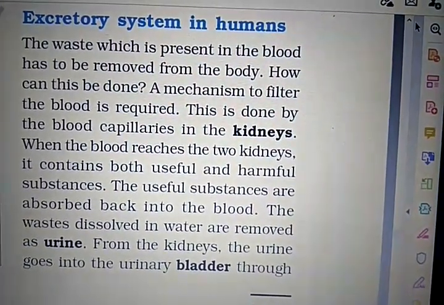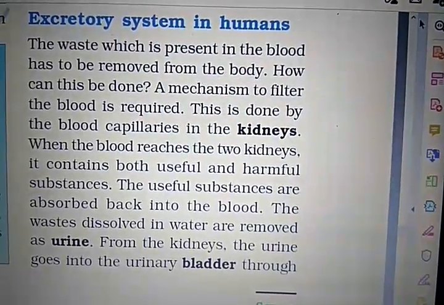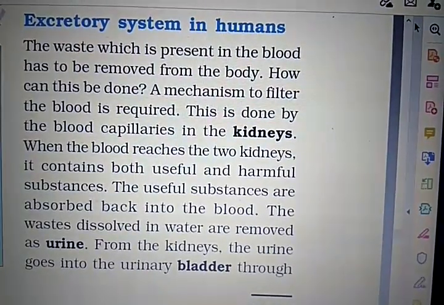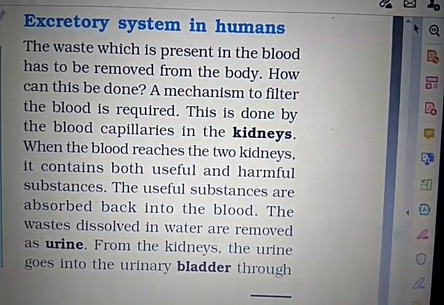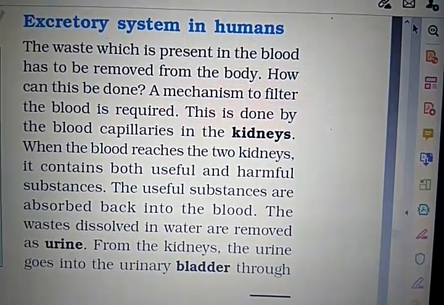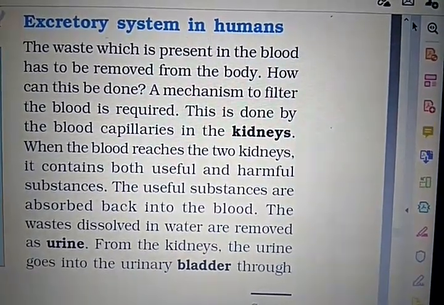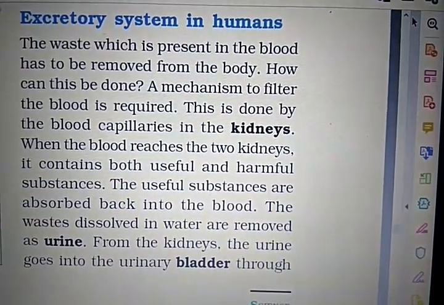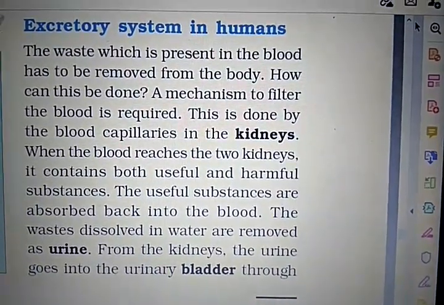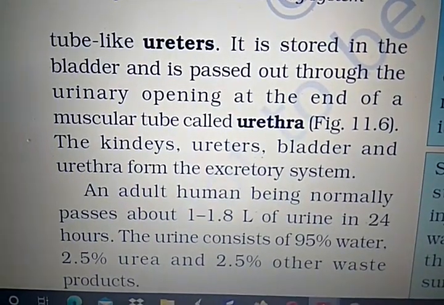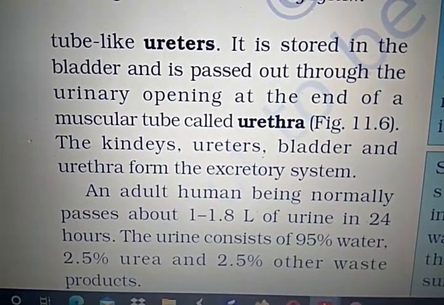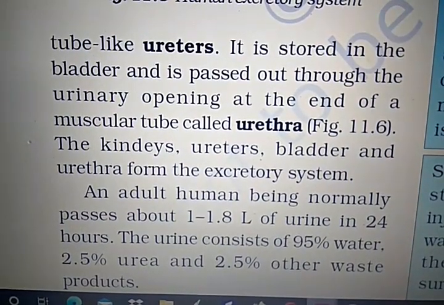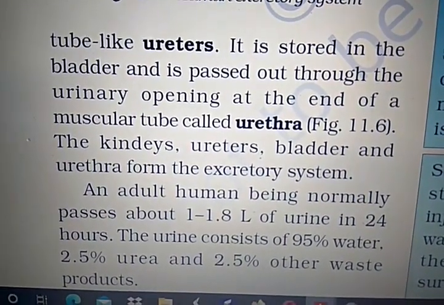So when the blood reaches the two kidneys, it contains both useful and harmful substances. The useful substances are absorbed back into the blood. The waste which dissolves in the water is removed as urine. So urine contains waste materials. From the kidneys, the urine goes into the urinary bladder through tube-like ureters, and hence it is stored in the bladder and is passed out through the urinary opening at the end of a muscular tube, and that is called urethra.